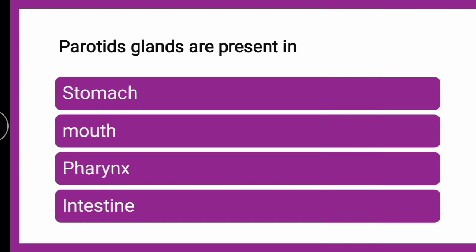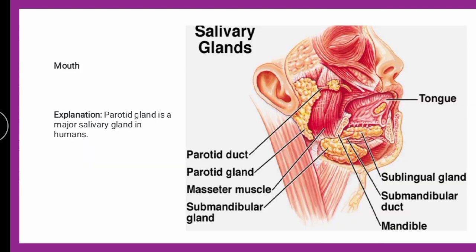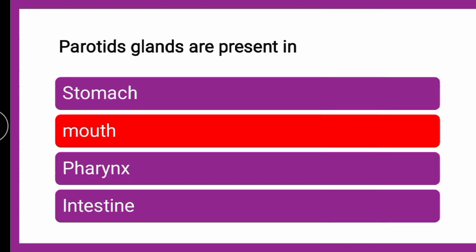Now, if you see the location of the parotid glands, this is the gland, and these are the parotid ducts. This parotid gland is present in the mouth, which is a salivary gland. So the correct answer is mouth. Parotid glands are present in the mouth.